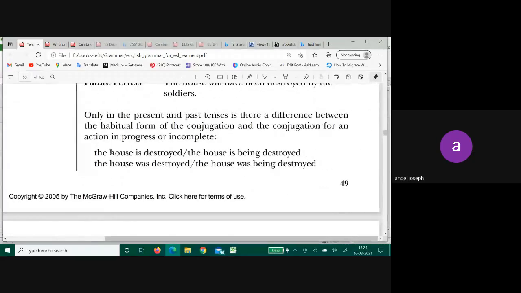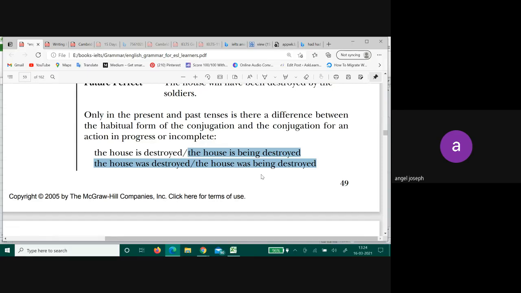The house is destroyed by the soldiers. The house is being destroyed by the soldiers. The house was being destroyed by the soldiers. Is there any present perfect continuous? No present perfect continuous form. Only simple forms. What I'm trying to tell you is, in passive structures, there is no continuous form. Write that down somewhere.